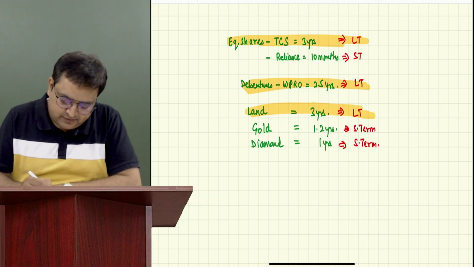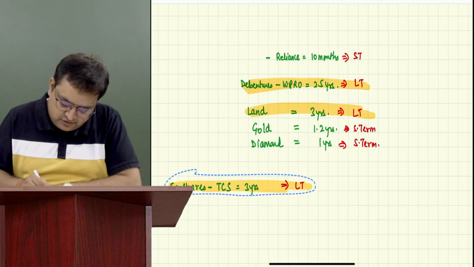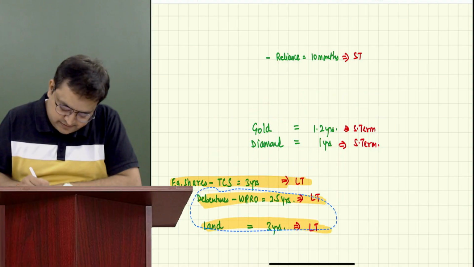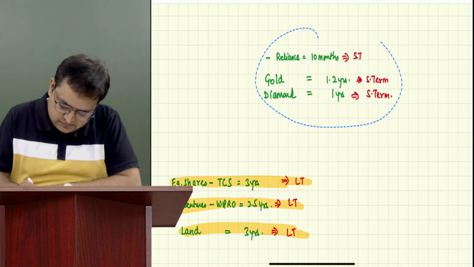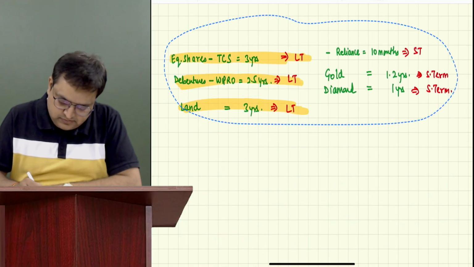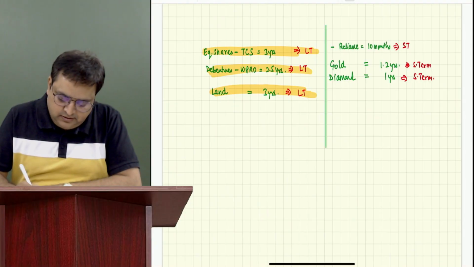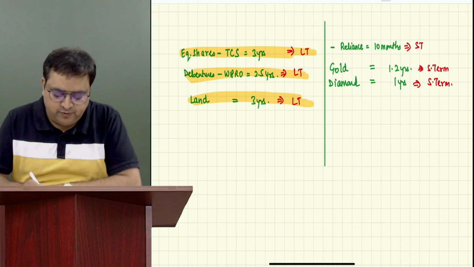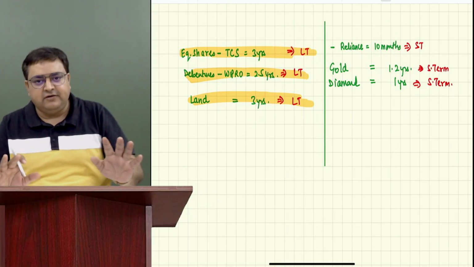So I'll bring these equity shares, long term, here, and these two over here. So what I have done is I have made these long term on one side and short term on the other side. Everybody's okay with this?